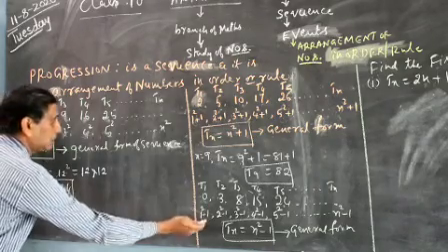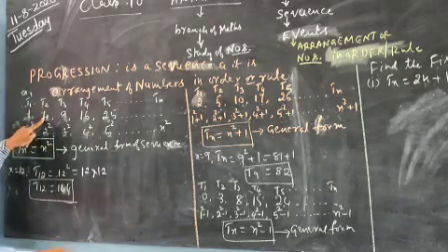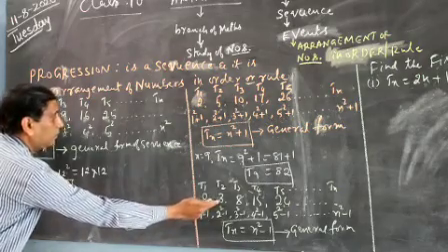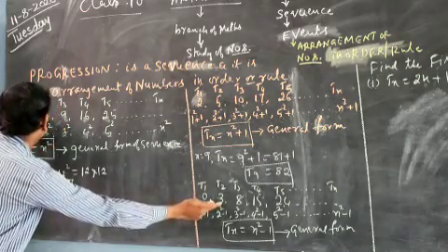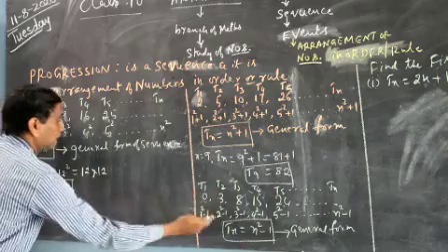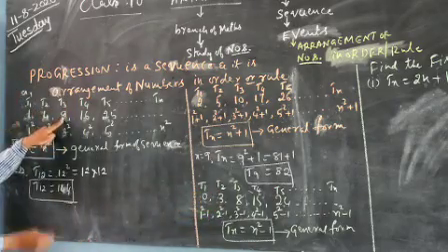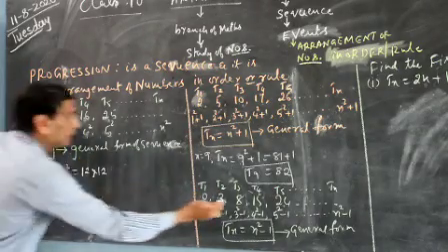1 minus 1 is 0. Here the second term is 4 and here the second term is 3. How to get 3 as the second term here? By subtracting 1 from this. 4 minus 1 is 3. The third term is 9 and here 8.